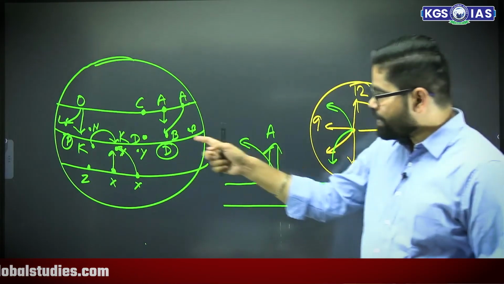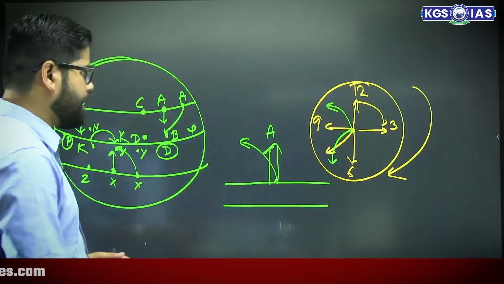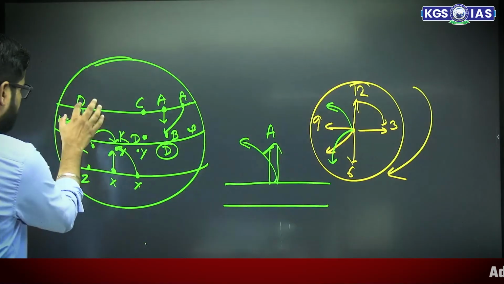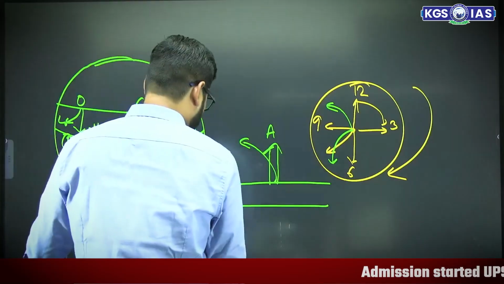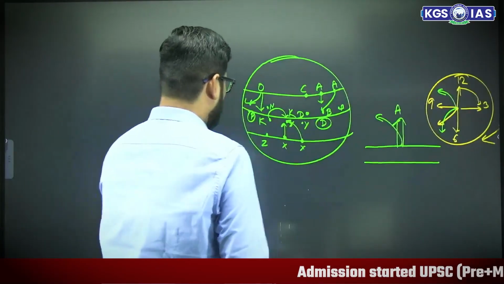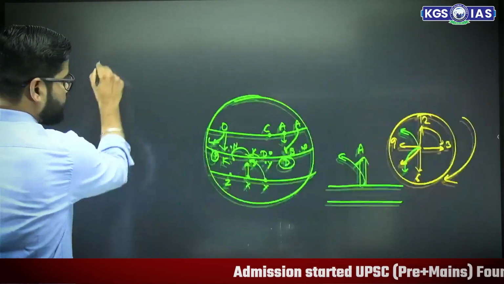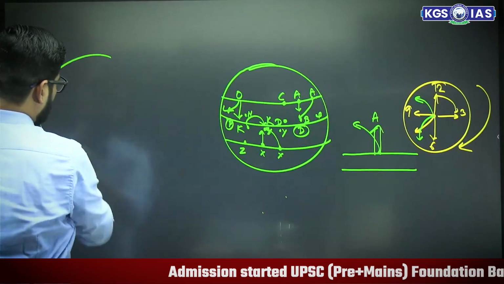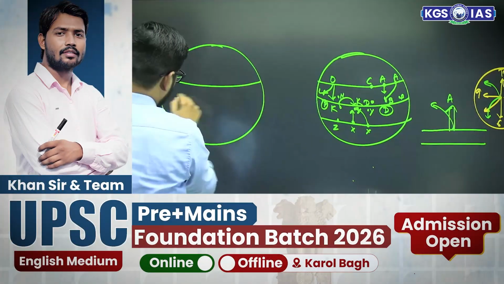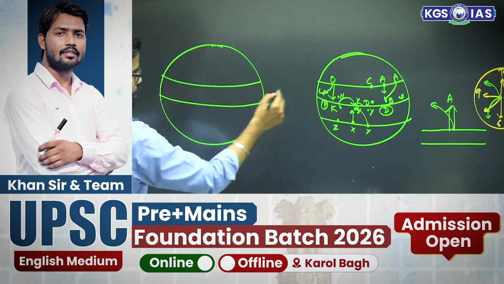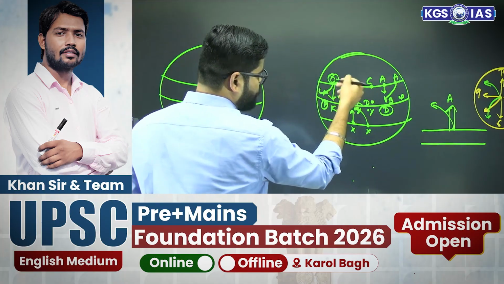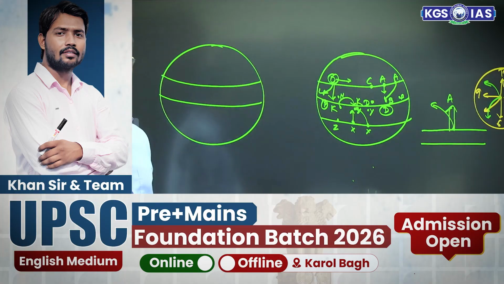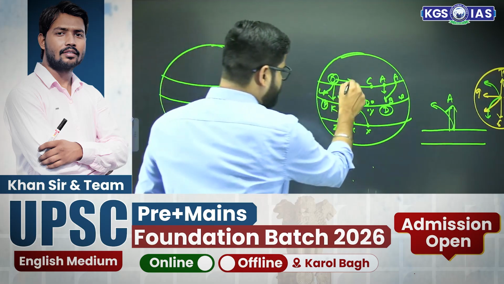Now, how does it reach L? Tell me about this one part: when the earth is rotating, the portion which was O here, will it remain at the same position, or will it come to other positions?